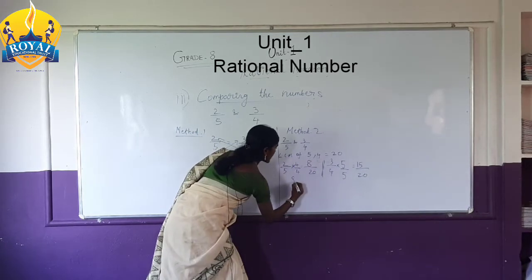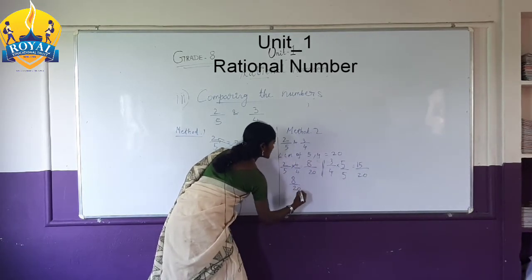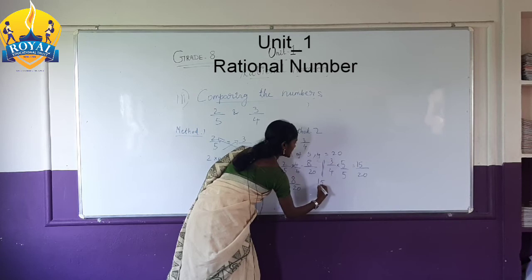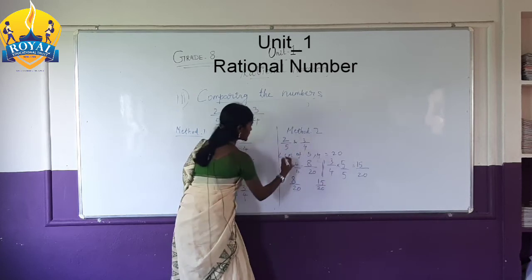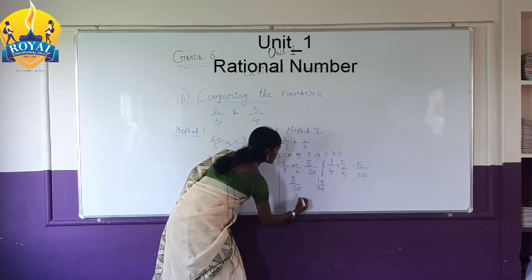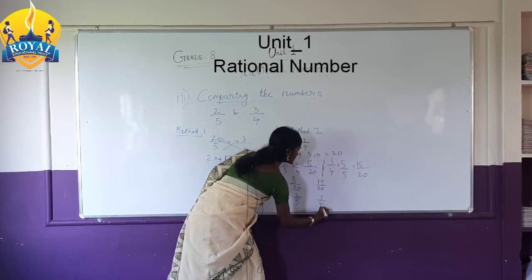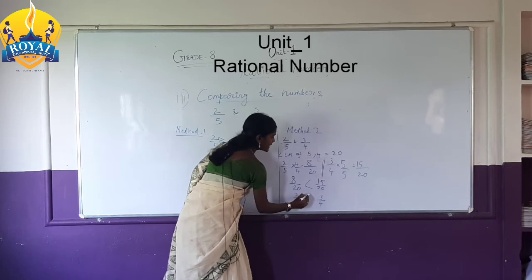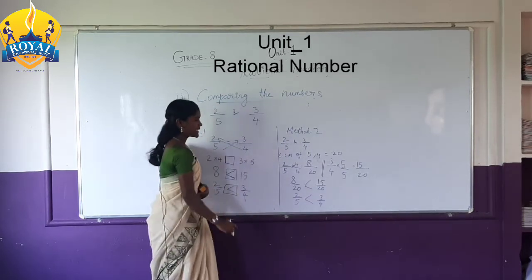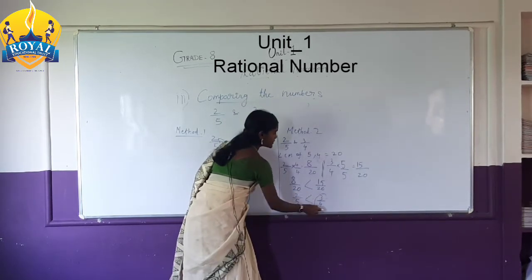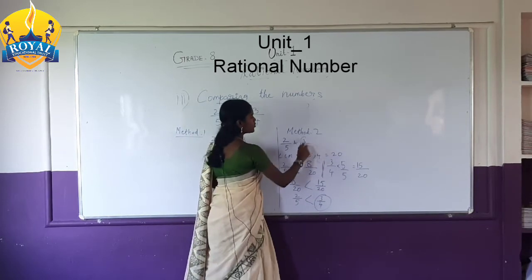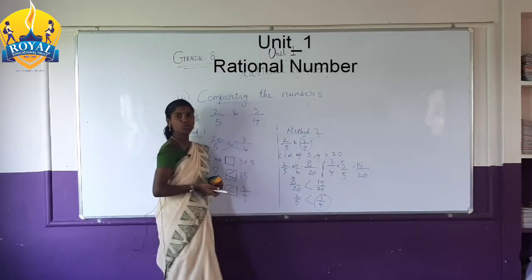So you write 8 by 20 and 15 by 20. Write the question below the answer: 2 by 5 and 3 by 4. Which one is greater? 15 by 20, and the answer is 3 by 4. 3 by 4 is greater than 2 by 5.